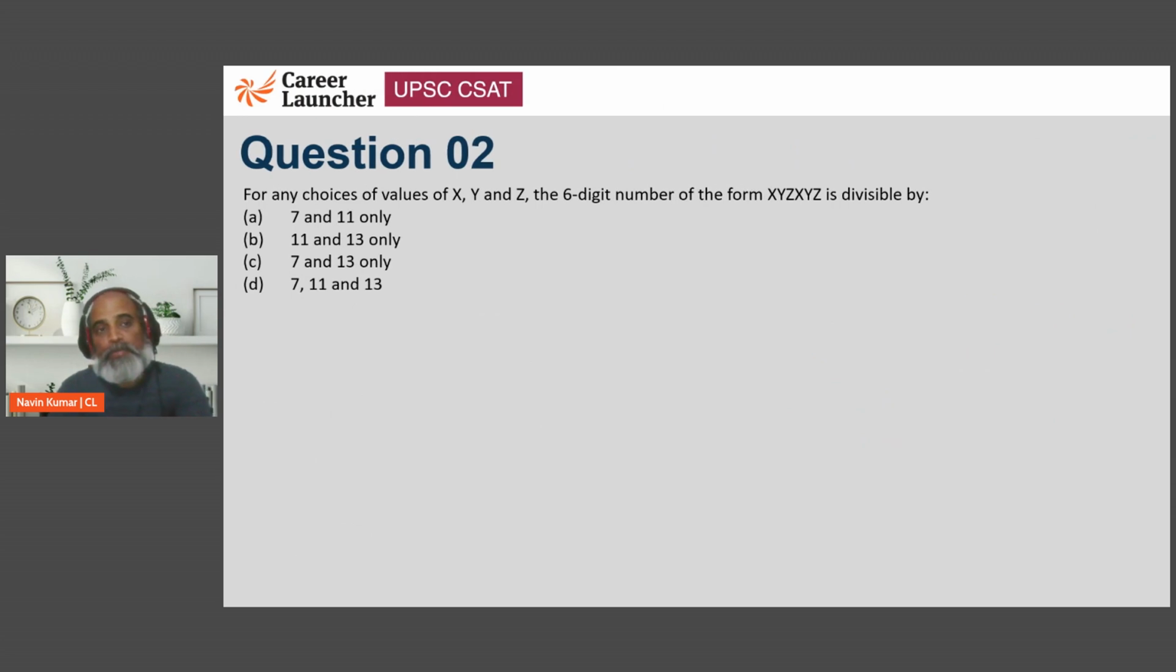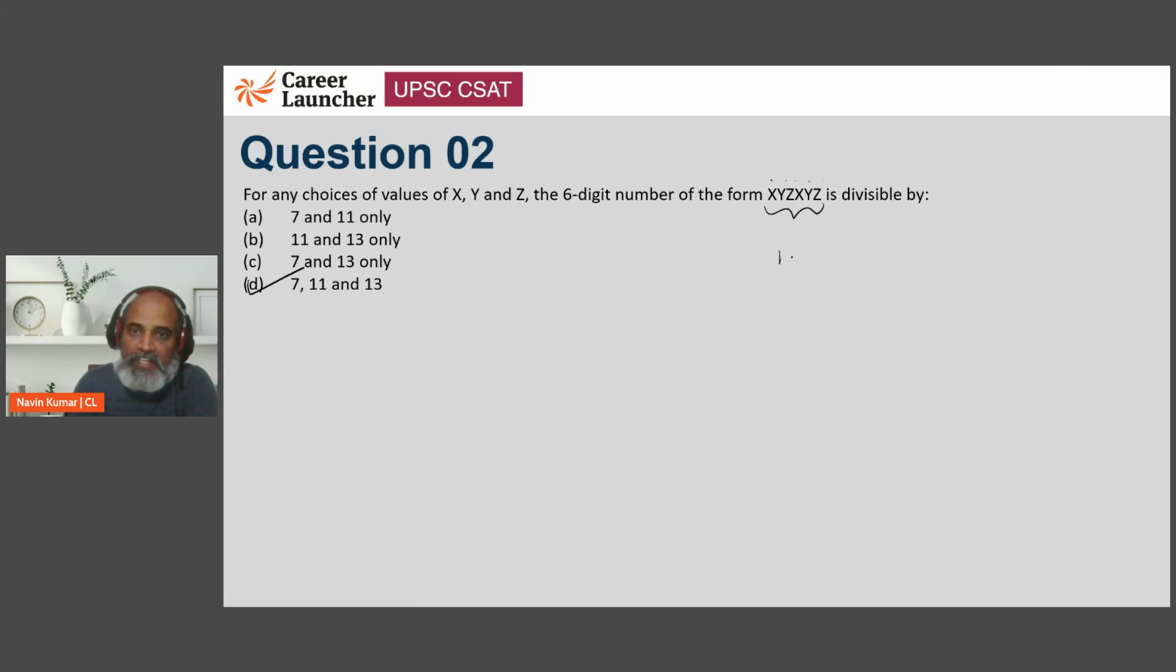Okay, let's look at the second problem. For any choices of values of x, y, z, the 6-digit number of the form xyzxyz is divisible by. So if you had attended our classroom recorded lectures, the online one, you would realize that this is one of the divisibility rules of 7, 11, and 13 that we have already seen, right? So suppose you do not know what it's going to be divisible by. So pick a number like this, right?